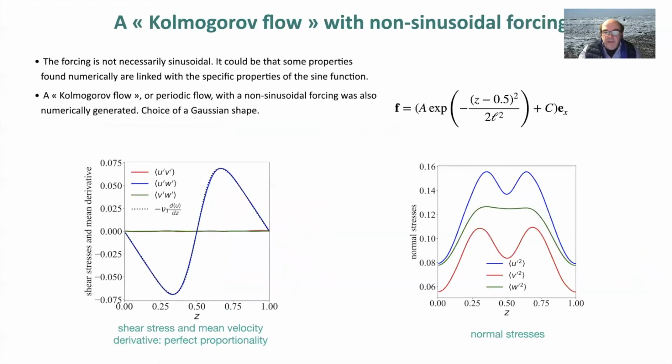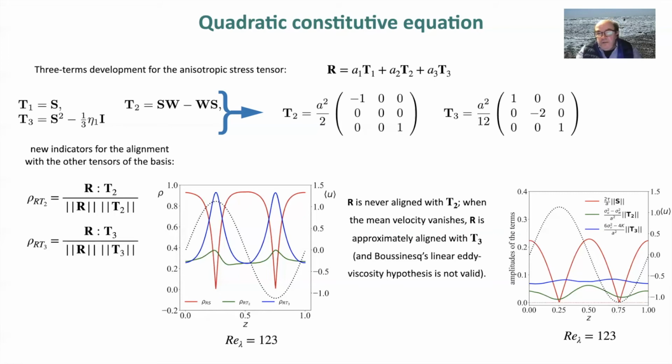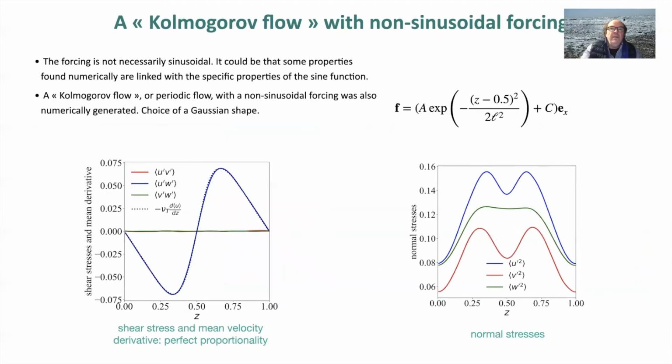So we see that R is never aligned with T2, and when the mean velocity vanishes, R is approximately aligned with T3. All these results were obtained with a turbulent Kolmogorov flow with sinusoidal forcing. And the sine function is a bit peculiar, because the second derivative of the sine gives again a sine function. So we thought that perhaps some of the properties that we found were linked to this specificity of the sine function.